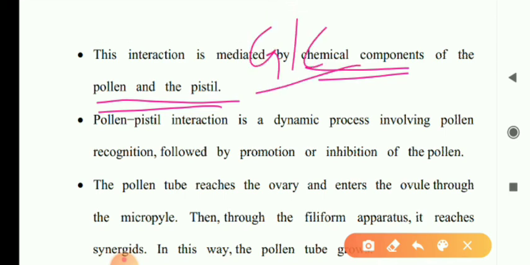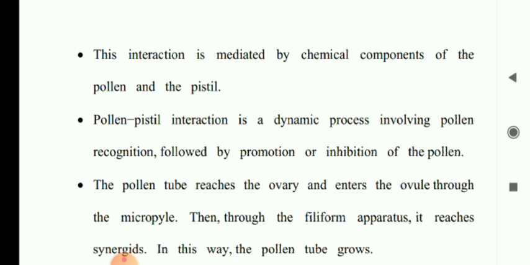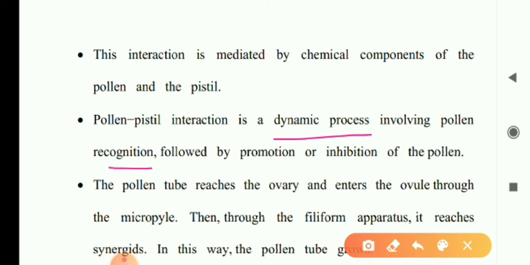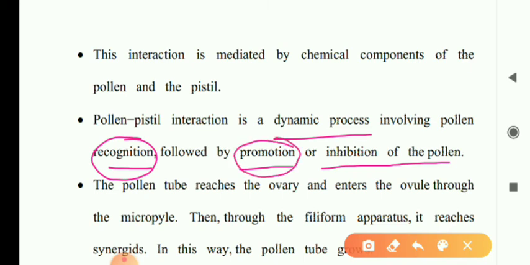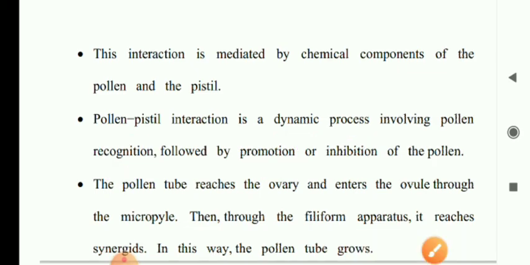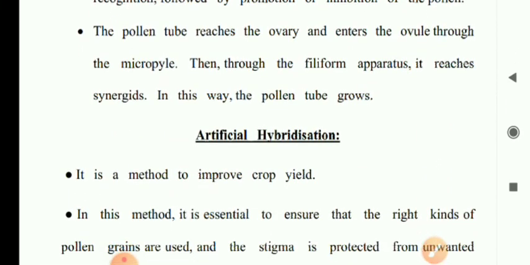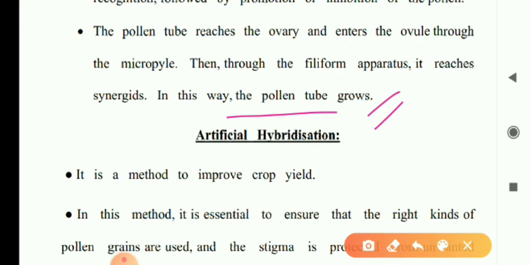Is that clear? Pollen-pistil interaction is a dynamic process involving pollen recognition followed by promotion or inhibition of the pollen. That means they recognize, and after that the pollen can germinate, that means promoted, or may not germinate, that means inhibited. The pollen tube reaches the ovary and enters the ovule through the micropyle. Then through the filiform apparatus it reaches the synergids. In this way the pollen tube grows. This is the whole process of pollen-pistil interaction.